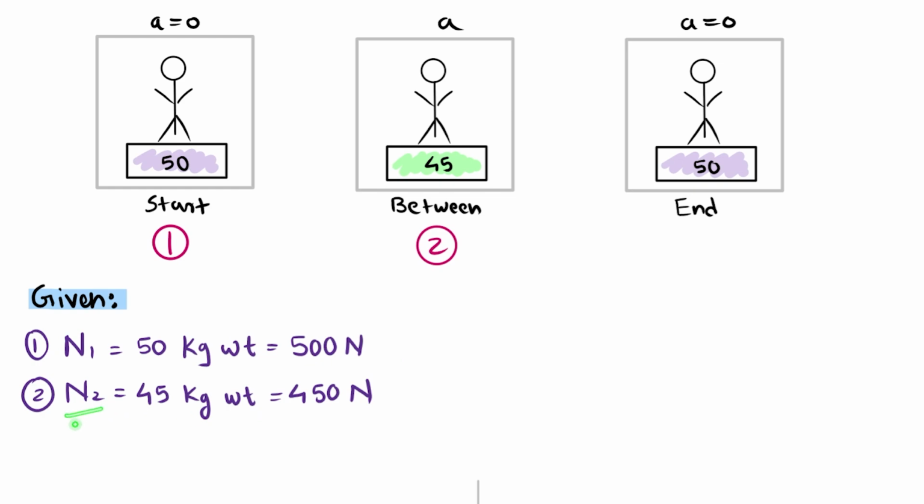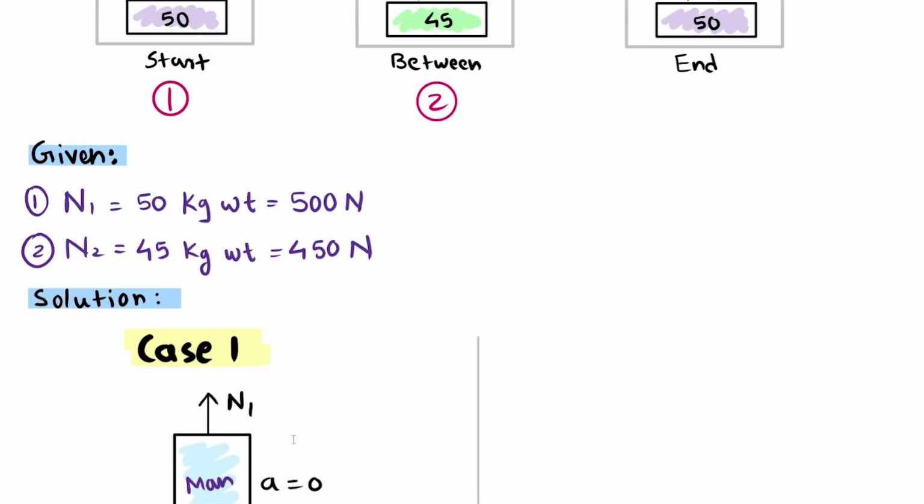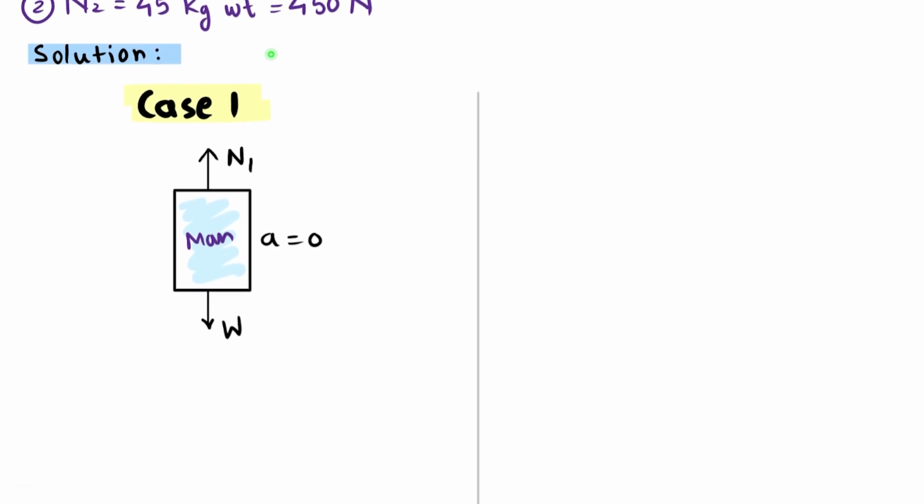Now the second value that has been given to us is the normal reaction in the second case, that is the accelerated case. We see a reduced value that is 45 kg weight and again we'll convert this into Newton as well. So now that we have figured out our given data, let's quickly get to our solution part. So under solution, let's first start with the FBD for case 1, which is the unaccelerated case.